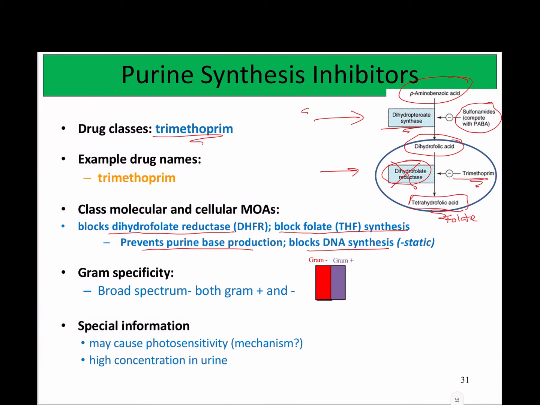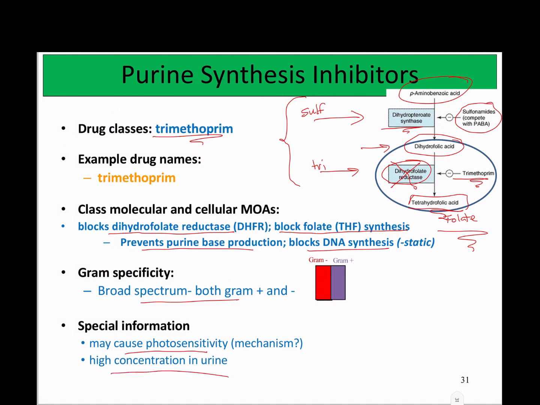So if you give a sulfonamide and you block the production of dihydrofolic acid, and then you also give trimethoprim, you block the production of tetrahydrofolic acid from any of the dihydrofolic acid that was made. You're going to come out with an extremely strong reduction in folate. So here we have a synergistic or multiplicative effect of these drugs. Trimethoprim itself is broad spectrum, and it also can cause photosensitivity. Whether that's photoallergy or phototoxicity is hard to tell from the literature because often that's looked at while it's in combination with sulfas. It also has high concentration in urine.